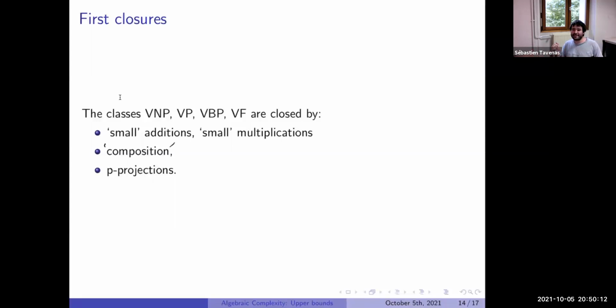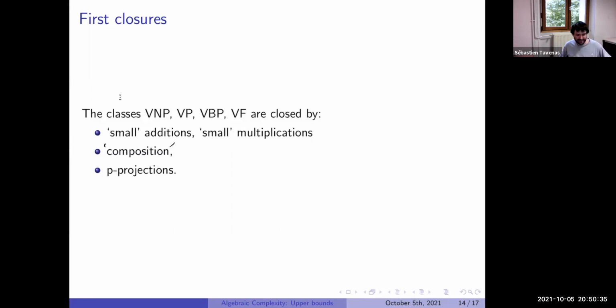But if we take two polynomials with small circuits, small formulas or small ABPs, and replace one variable of the first polynomial by the second polynomial, we get a new polynomial which still has a small formula, small ABP or small circuit, where small means polynomial.